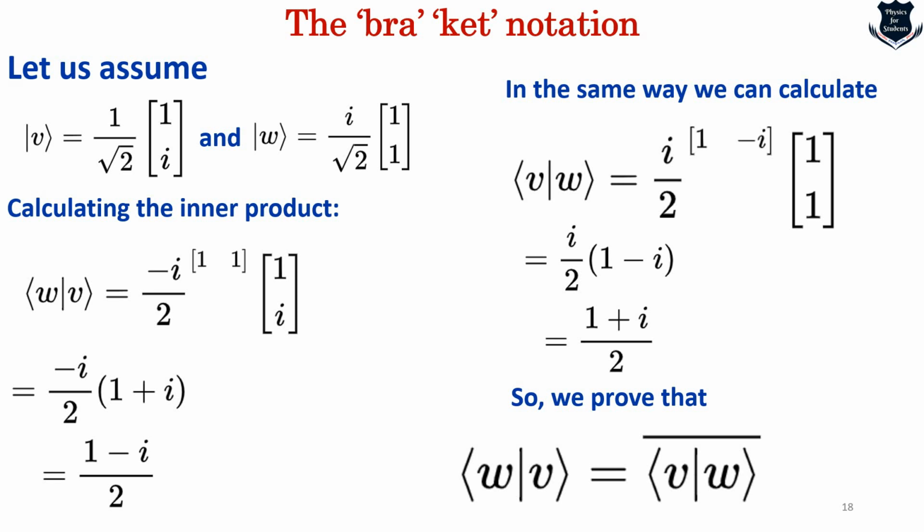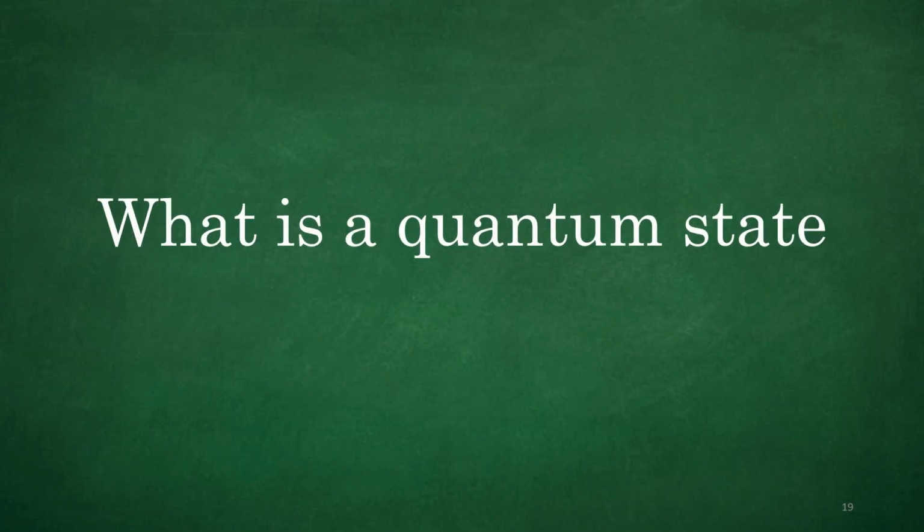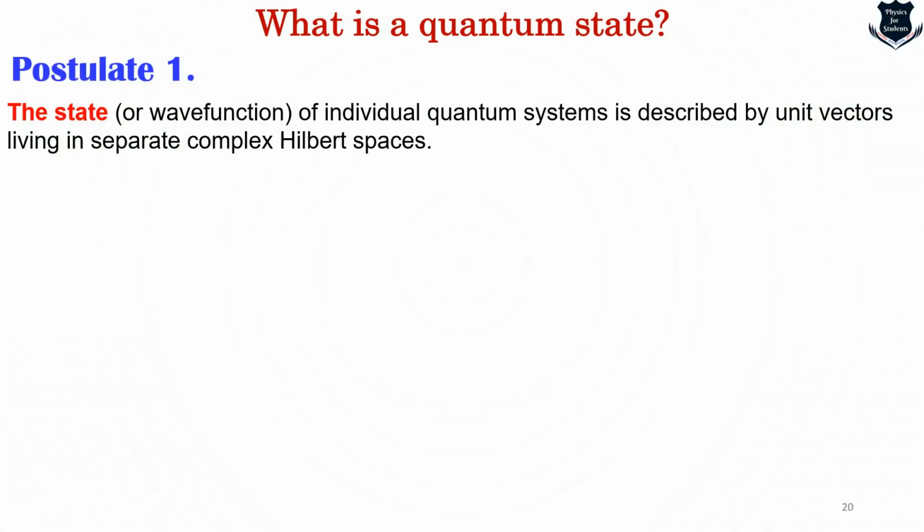We are going to use this extensively in the further mathematics of quantum mechanics, which is called the Bra and the Ket notation. Together it is called the Braket notation. Now we need to understand, if you go again and revisit the first postulate, there is something which is called a quantum state. Now in the next part of the video, I'm going to explain to you with a very simple and very beautiful example what is actually called a quantum state. Okay, so postulate 1, as you can see, it states the state, and we are going to understand what is a quantum state.